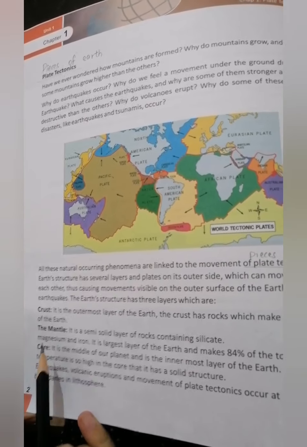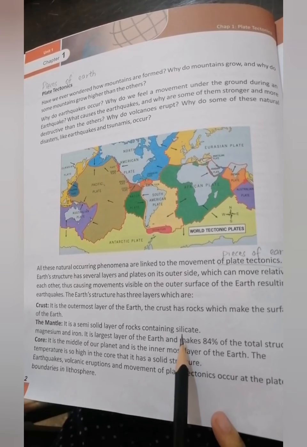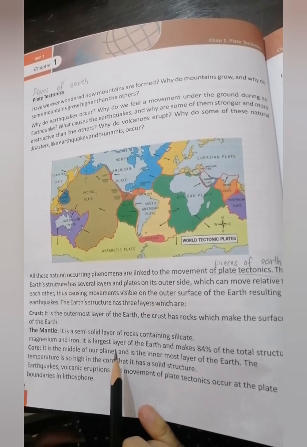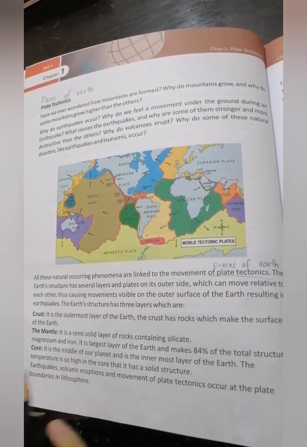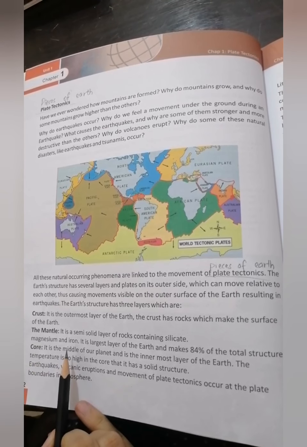The next layer is the mantle. It is a semi-solid layer of rocks containing silicate, means this second layer is not so hard as compared to the first layer, means it is a soft layer and it is the middle layer. It is composed of magnesium and iron.